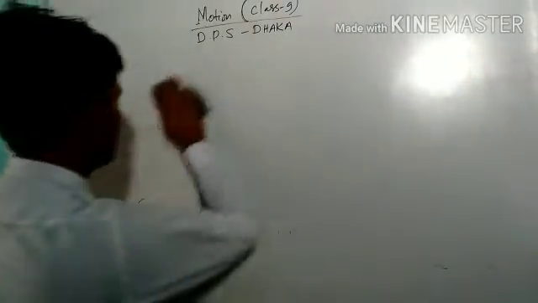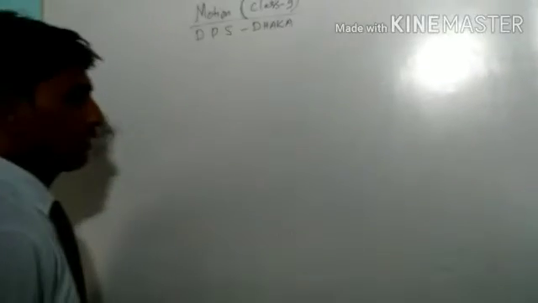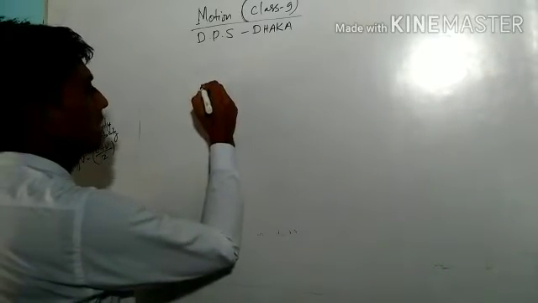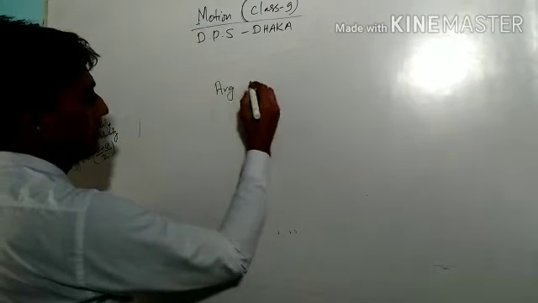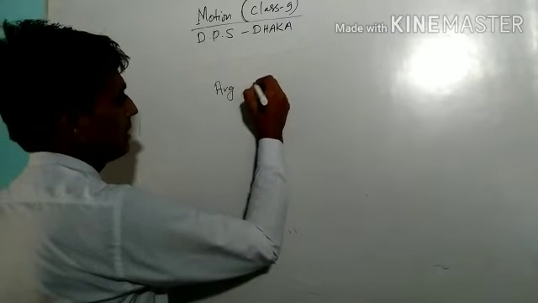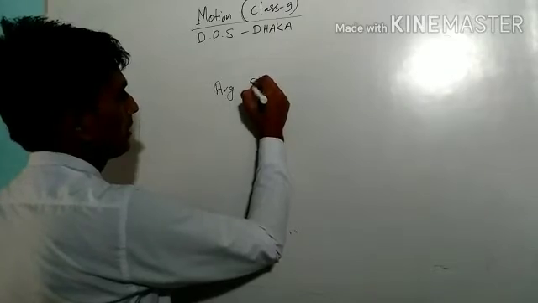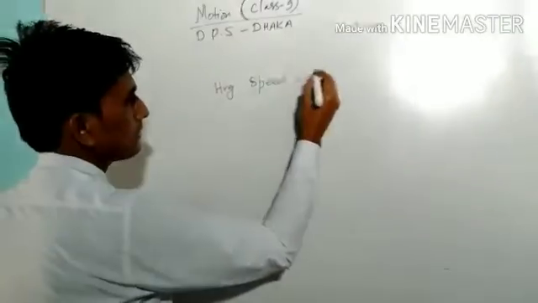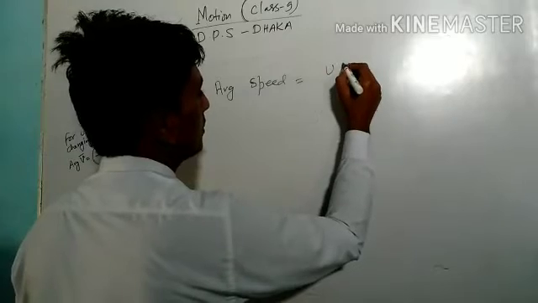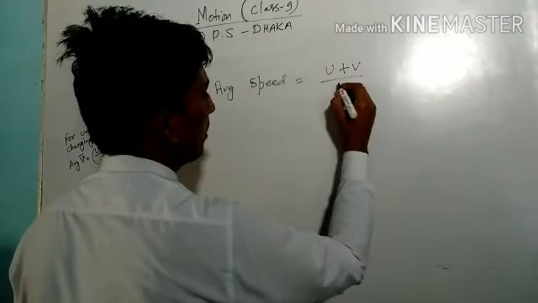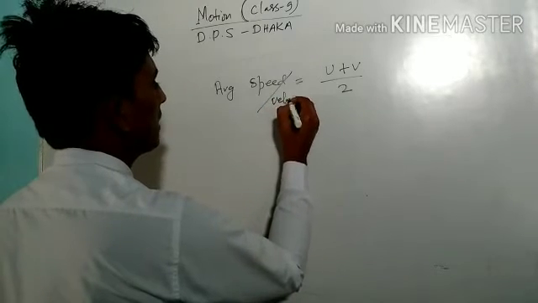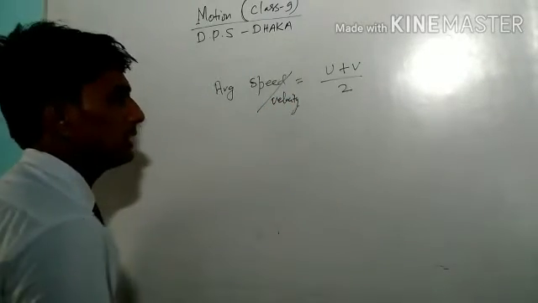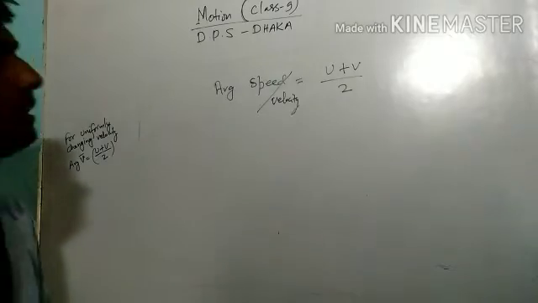One more thing: if the speed is changing uniformly, in that case the average velocity or speed is equal to u plus v upon 2. You can also write velocity, because velocity and speed are the same if they are traveling in a straight line.